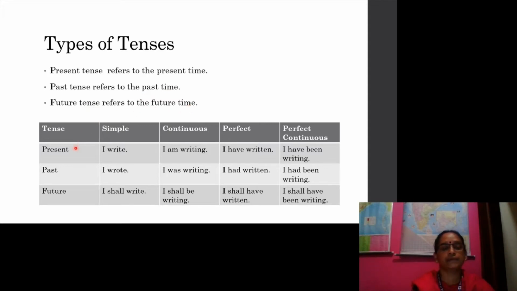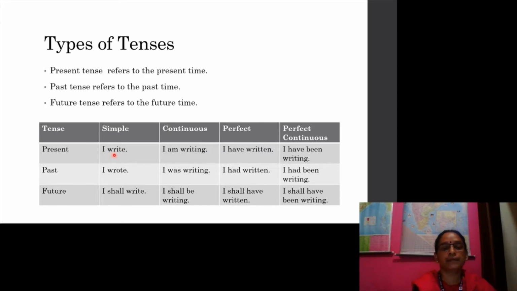This present, past and future tense can be divided into four. They are simple present, present continuous, present perfect and present perfect continuous. In the case of past tense, they also can be divided into simple past, past continuous, past perfect and past perfect continuous. Future tense also can be divided into four: simple future, future continuous, future perfect and future perfect continuous. Let us see with examples.